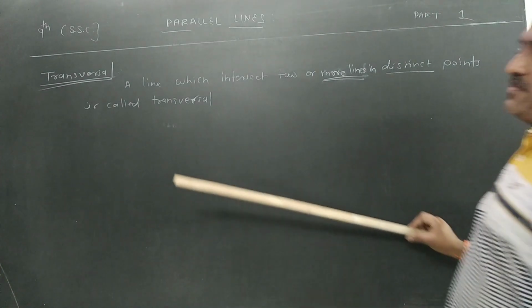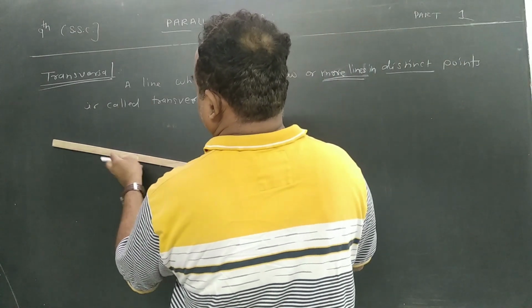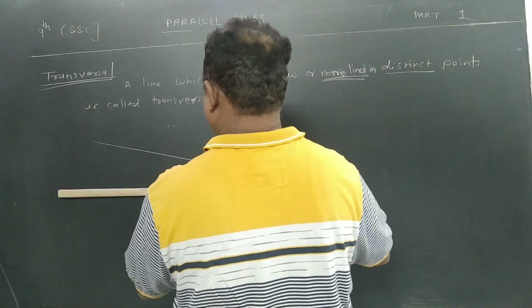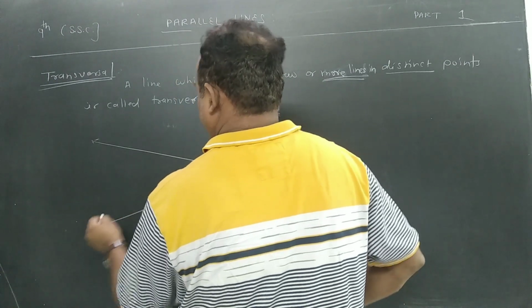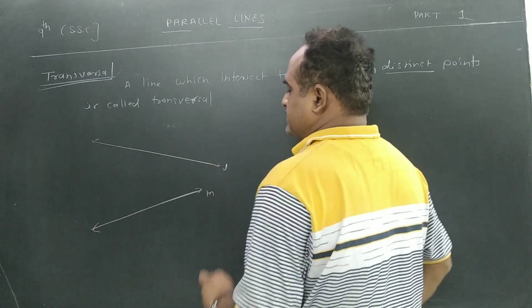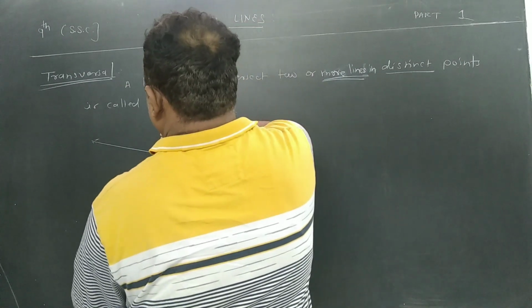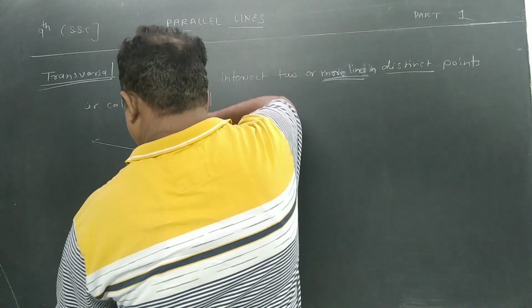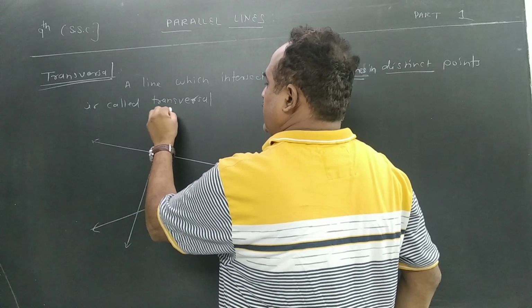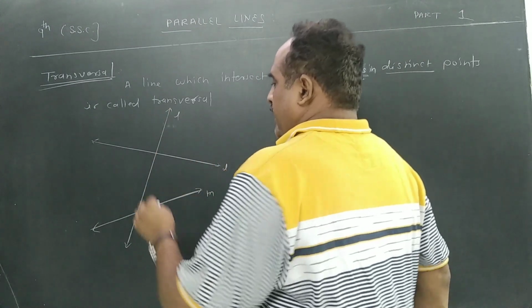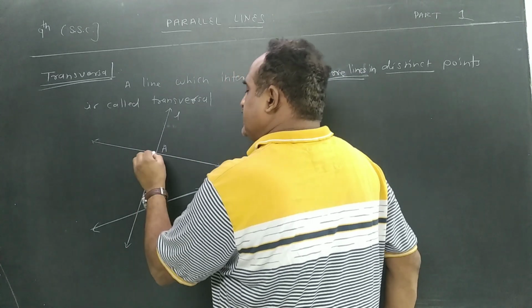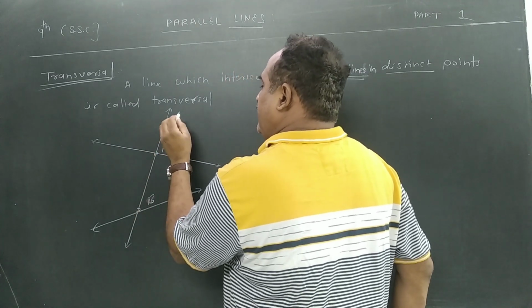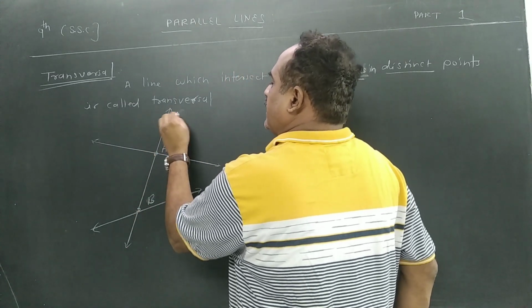It makes no difference. Okay, so we consider that this line and this line are not parallel lines, no doubt. So line L is there, line M is there, and suppose I am going to draw a line which intersects these two lines in two distinct points. These points are distinct points. Then this line, L or line T, we will take.